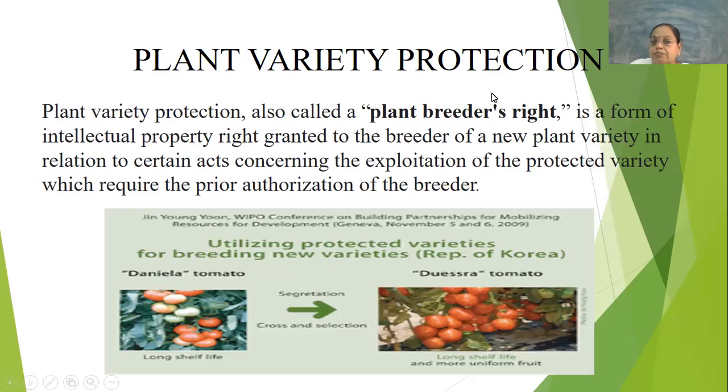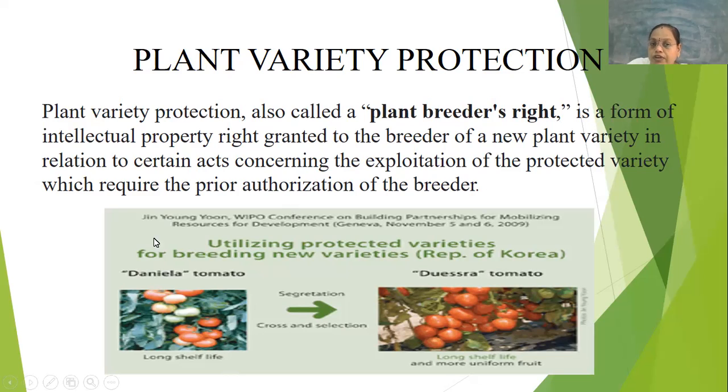Next, regarding the plant variety protections. Due to genetic engineering and biotechnology concepts, the farmers or the plant breeders, this is a new thing we have discovered, will have a right for protecting their plant variety, so it cannot be modified by someone else. We also call it a plant breeder's right.